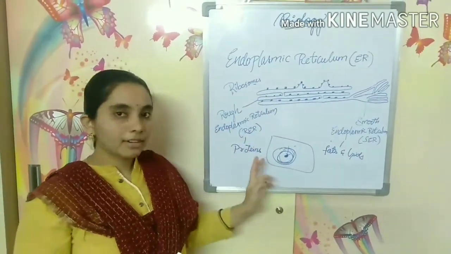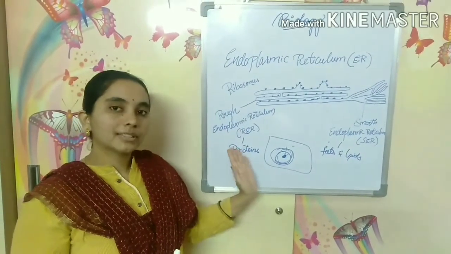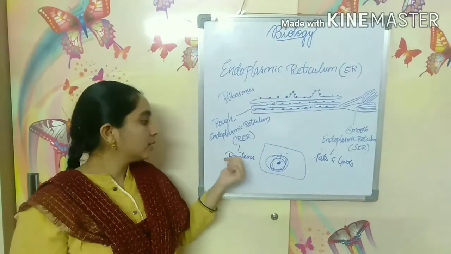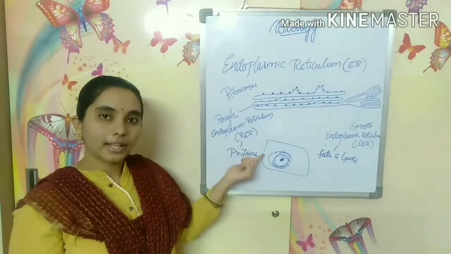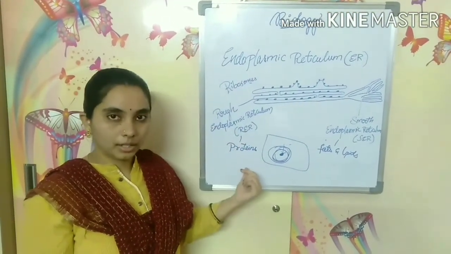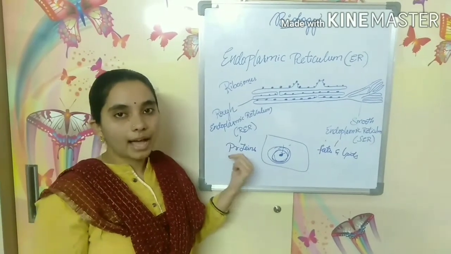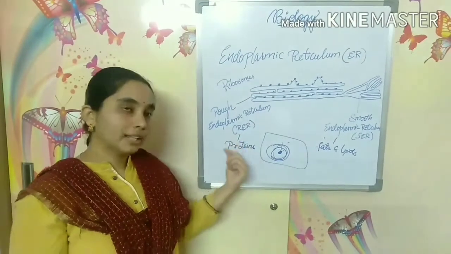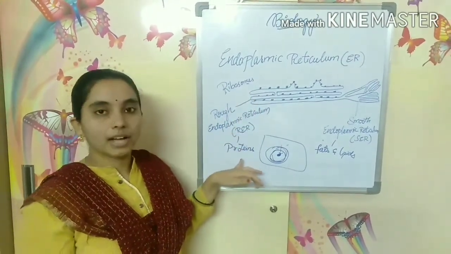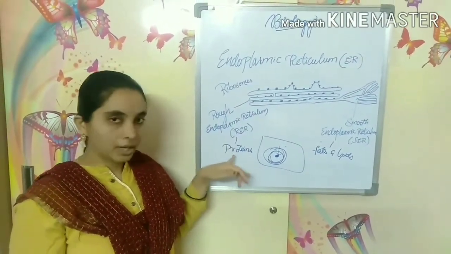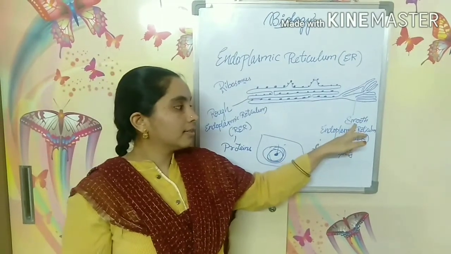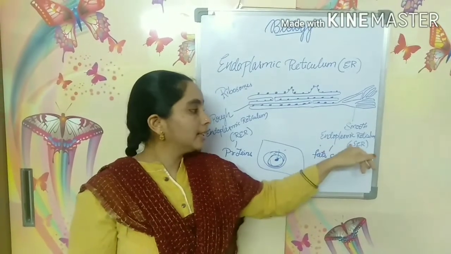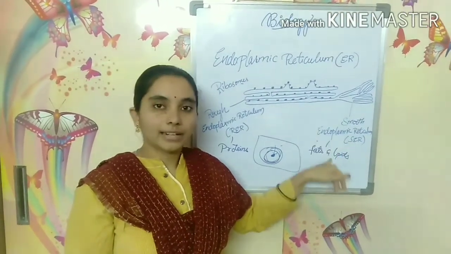The second function is to synthesize, or to prepare. The RER, that is rough endoplasmic reticulum, has ribosomes present on it. Due to the presence of ribosomes, it manufactures or synthesizes proteins. But smooth endoplasmic reticulum doesn't have ribosomes on it, so it synthesizes fats and lipids.